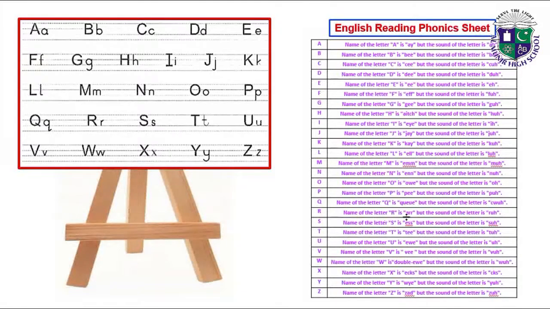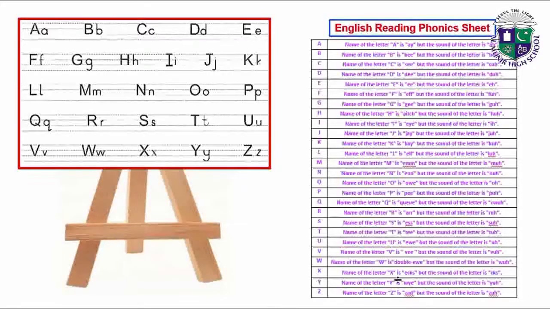Name of the letter R is R, but the sound of the letter is R. Name of the letter S is S, but the sound of the letter is S. Name of the letter T is T, but the sound of the letter is T. Name of the letter U is U, but the sound of the letter is U. Name of the letter V is V, but the sound of the letter is V. Name of the letter W is W, but the sound of the letter is W.